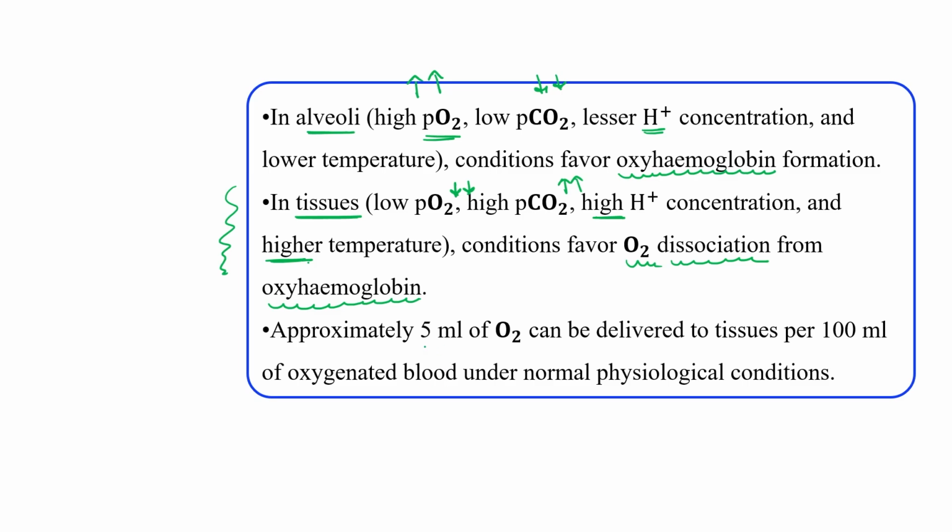Approximately 5 ml of oxygen can be delivered to the tissue per 100 ml of oxygenated blood under normal physiological conditions, and this is an important data. Sometimes questions are asked on this particular data. Okay, 5 ml of oxygen is delivered per 100 ml of oxygenated blood.